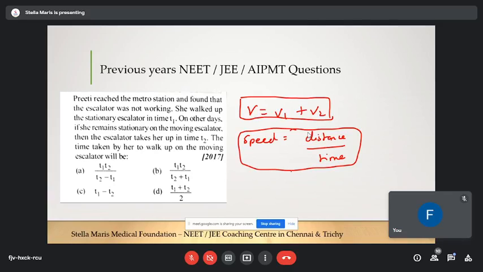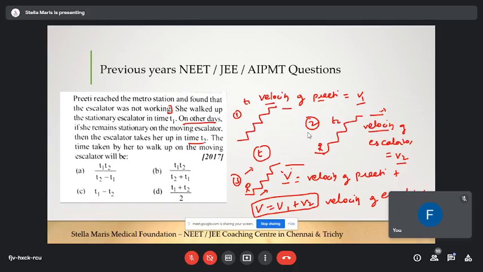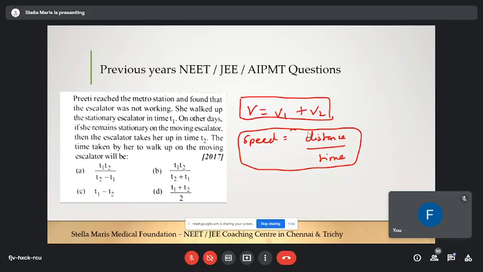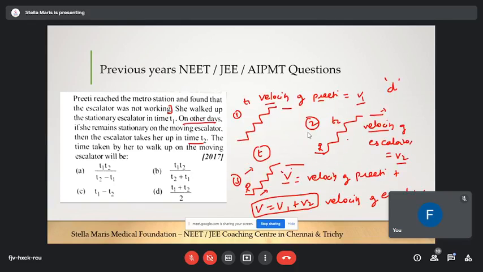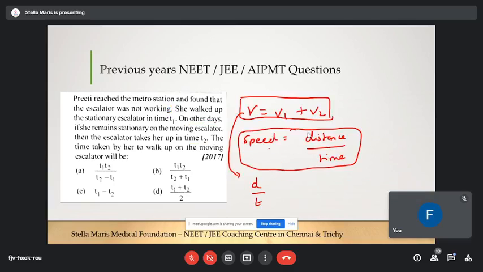What is v? Commonly in these three situations, the distance is only d. So I'm writing this relation in terms of v, d by t. Here the time taken for the third situation is t, and for the first situation is what?